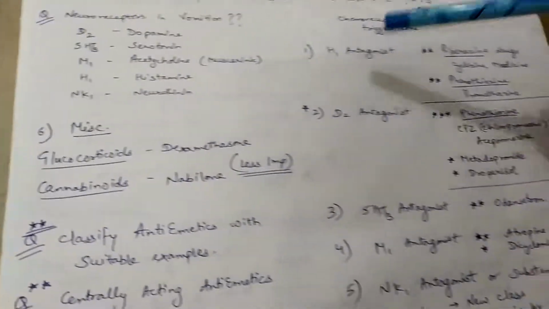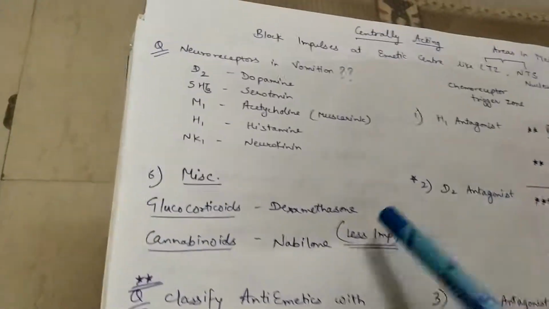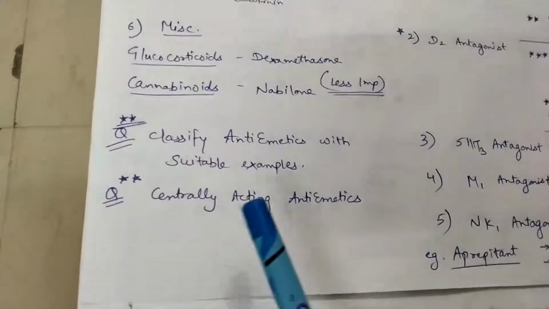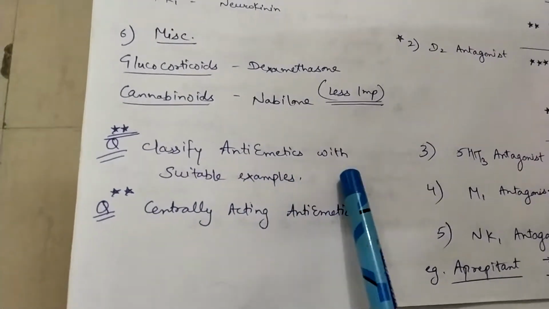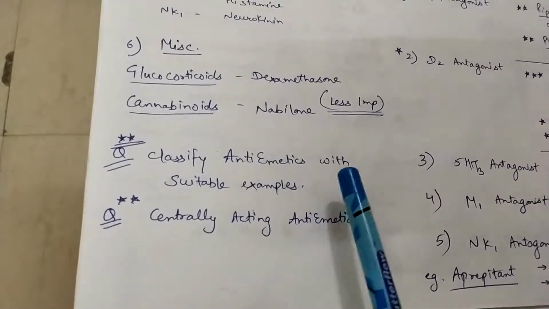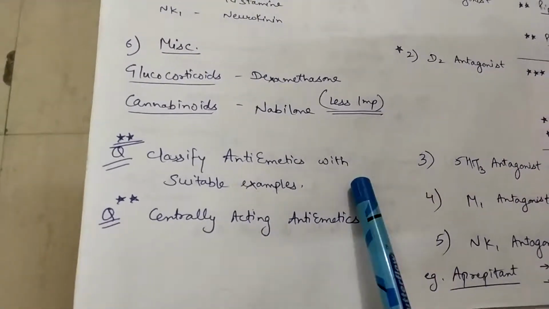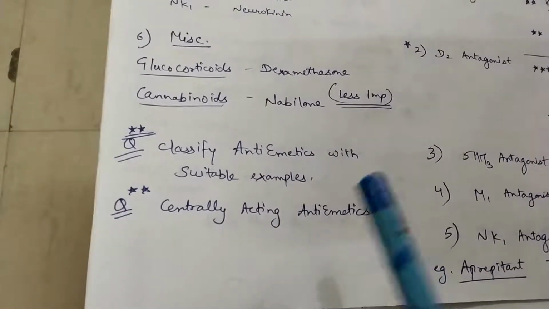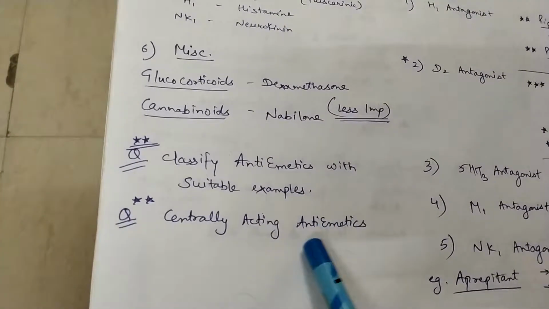You should remember these receptors. Also remember the neuroreceptors in vomiting. So this is a question. Classify antiemetics with suitable examples. This may be a short note question, 2 marks, 3 marks or 4 marks. And second one is centrally acting antiemetics. This is also an important question, so you must remember that.